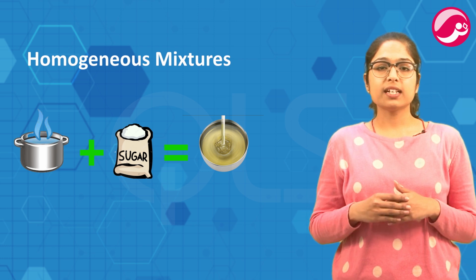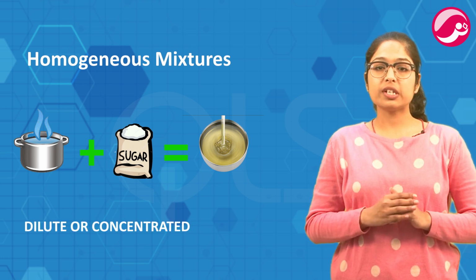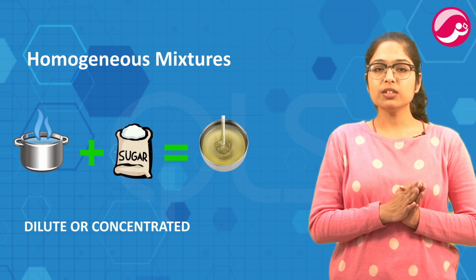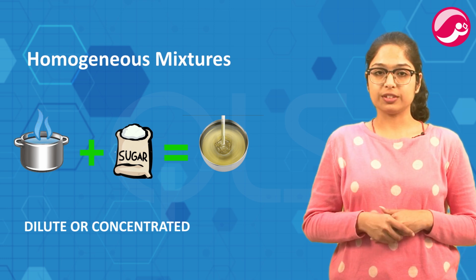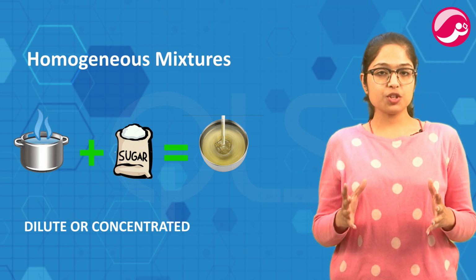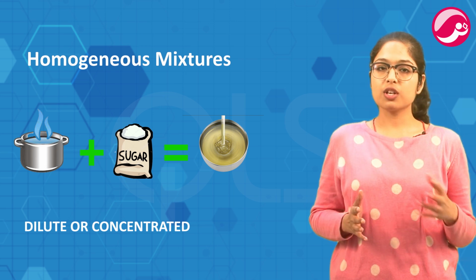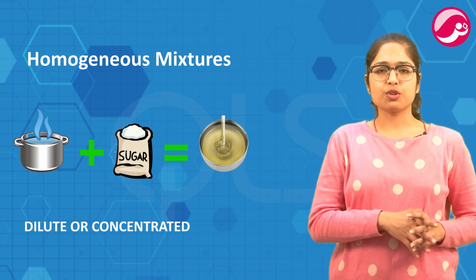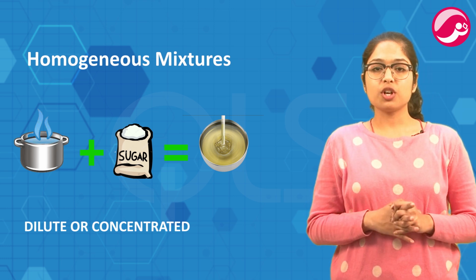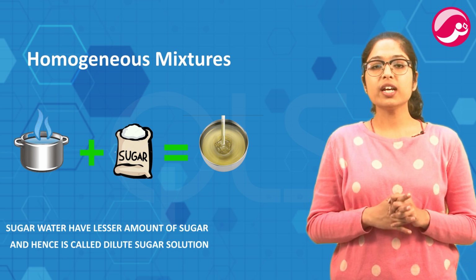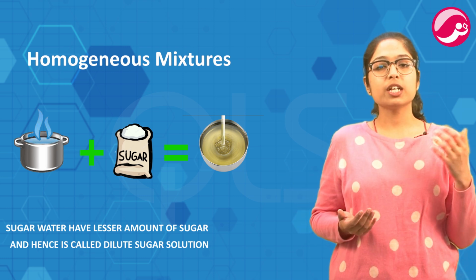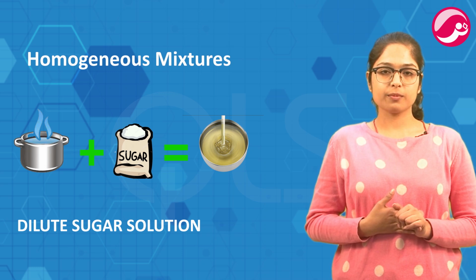दोनों को ही एक ही सिंगल ग्लास ऑफ वाटर में बनाया गया है, but the quantity of sugar is different in both. Syrup is loaded with sugar, while sugar water or sugar solution has very less sugar. So, based on the quantity of sugar in each solution, we can call them either dilute or concentrated. Syrup have too much of sugar and hence is called concentrated sugar solution, while sugar water have lesser amount of sugar and hence is called dilute sugar solution. जिसमें ज़्यादा होगा उसे हम concentrated बोलेंगे और जिसमें कम amount होगा उसको हम dilute बोलेंगे.